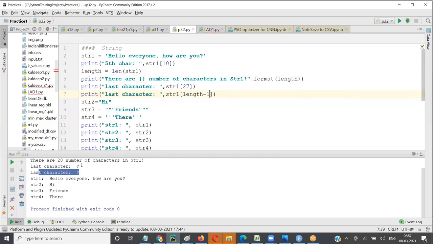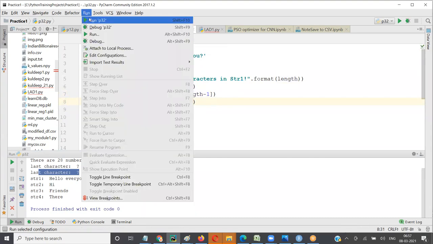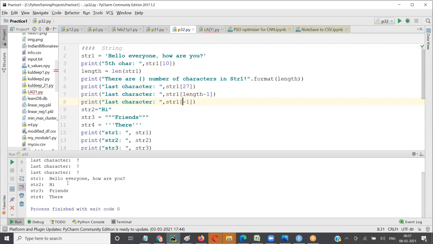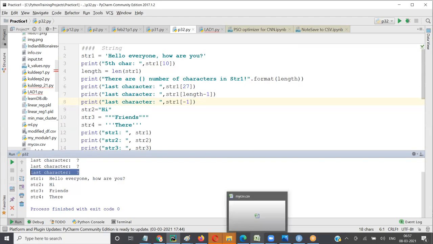Okay. To some extent, Python is intelligent. Python says, if you want to give length minus 1, you don't have to type length for me. If you just tell me minus 1, I understand that you are doing length minus 1. So this is something different in Python. In Python, the indexing starts from forward and backward both. So let me see.